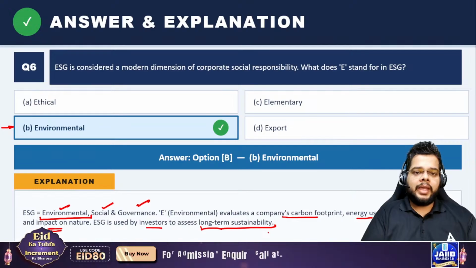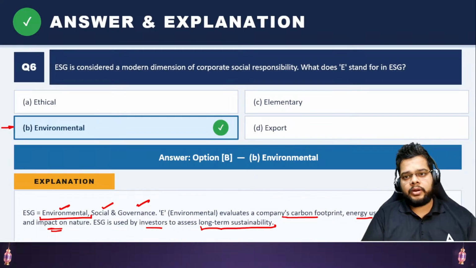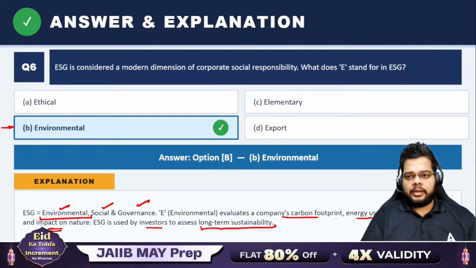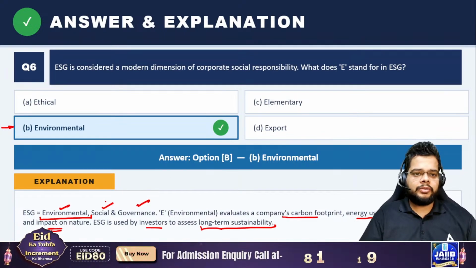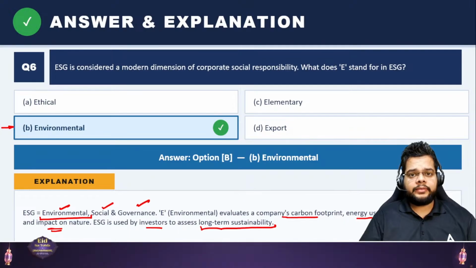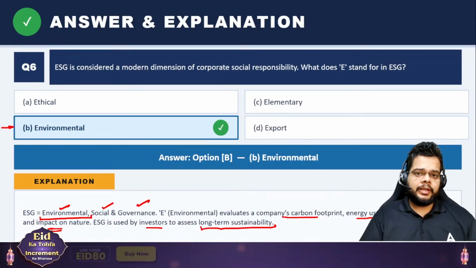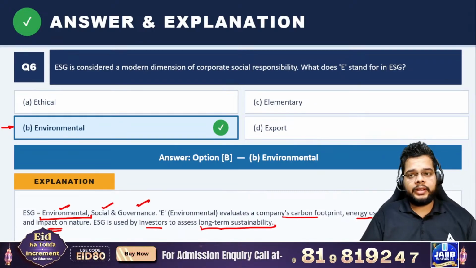Whether you will be able to sustain for a longer run, environmentally sustain for a longer run or not. So a very important component in case of ESG is your environmental. Rest, when we talk about social, it more or less talks about the society, how the social norms must be there for the corporates, because it is just the modern dimension of corporate social responsibility. So all the social responsibilities must also be bestowed within the corporate.